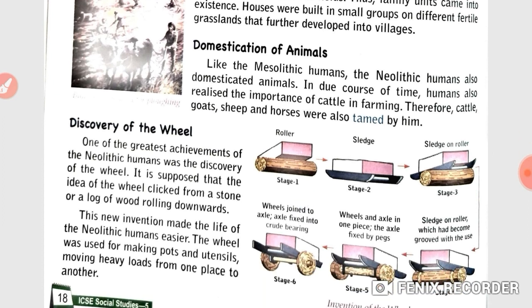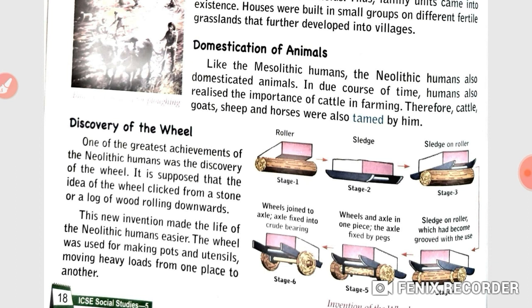Next point: domestication of animals. Like the Mesolithic humans, the Neolithic humans also domesticated animals. In due course of time, humans also realized the importance of cattle in farming. Therefore, cattle, goats, sheep and horses were also tamed by them. Children, humans domesticated animals, so they tamed goats, sheep, horses and cattle.